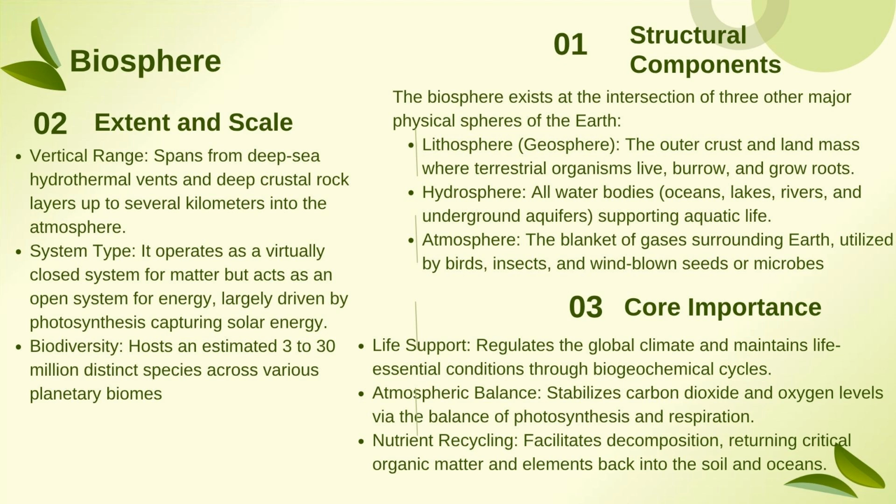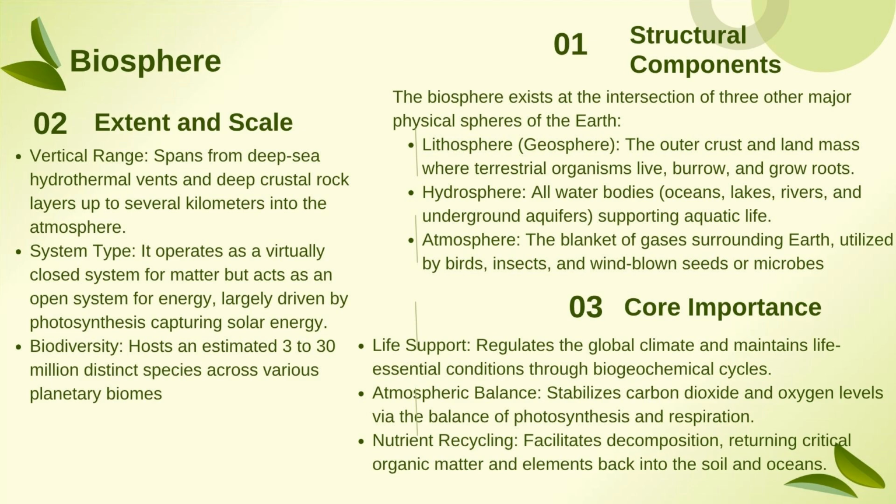Then we have nutrient recycling, which facilitates decomposition. Whatever is dead and decayed will be decomposed completely and recycled, returning the critical organic matter and elements back to the soil and the oceans. That in turn helps the producers to produce food.